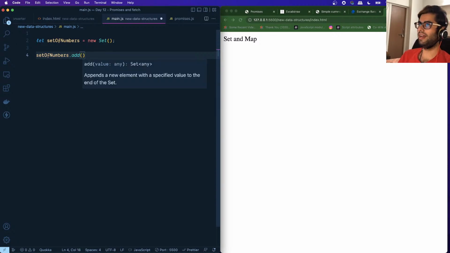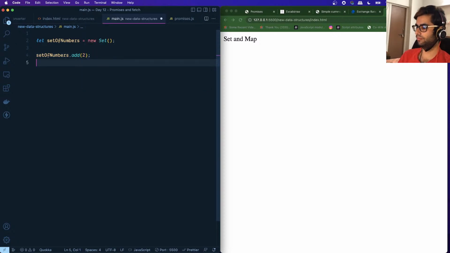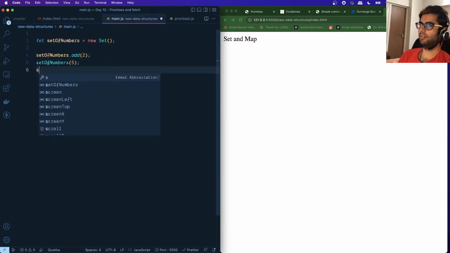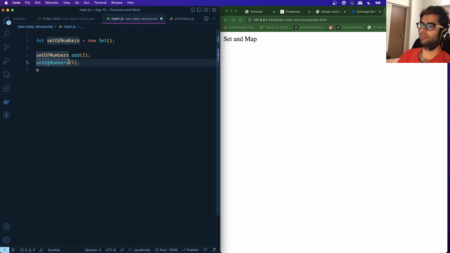Suppose we want to add the value 2, then we want to add another number which is 5. Okay, and similarly we want to add 7 to this, and let's log all of this in the console.